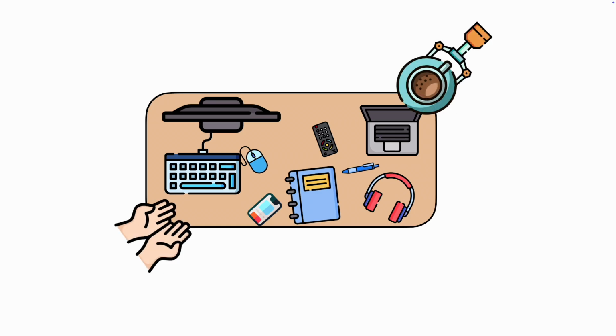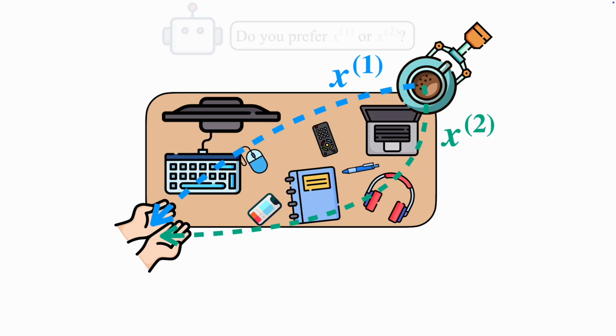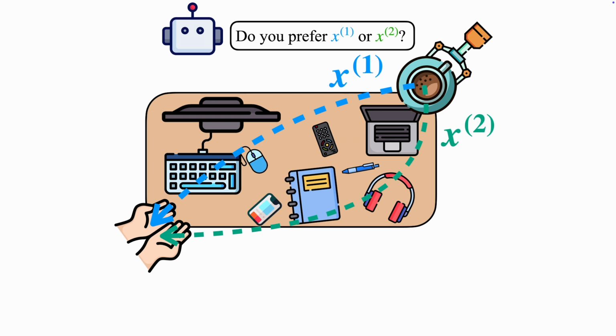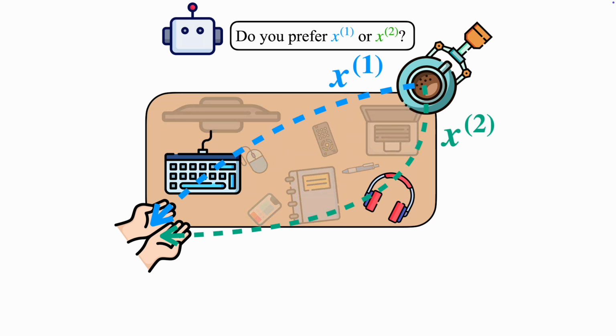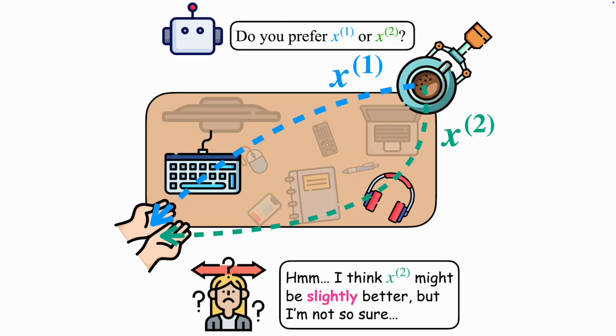For example, imagine a robot inferring Alice's, a human user, ideal trajectory for passing a cup of coffee above a table using preference learning. Suppose two possible trajectories, x1 and x2, are sampled. The robot asks the human to choose the preferred one. However, x1 poses a risk of spilling coffee on the keyboard, while x2 passes over headphones. Both objects are valuable to Alice, so she responds that she weakly prefers x2 with hesitation, reflecting her uncertainty in the decision.